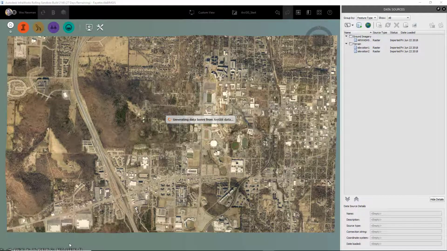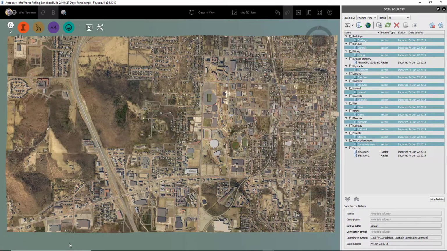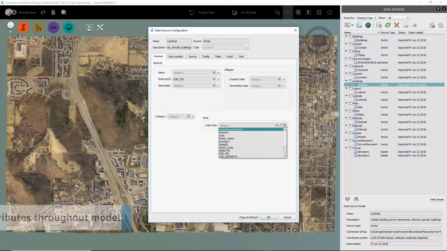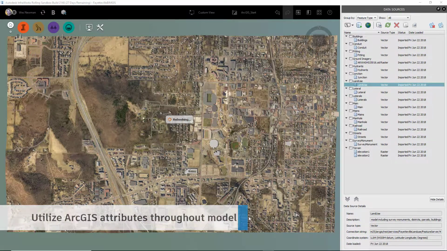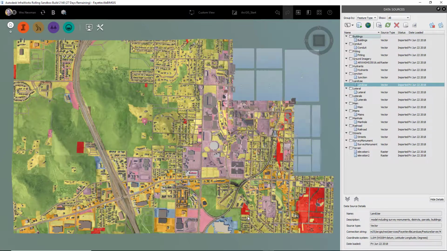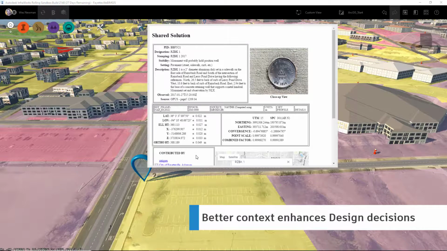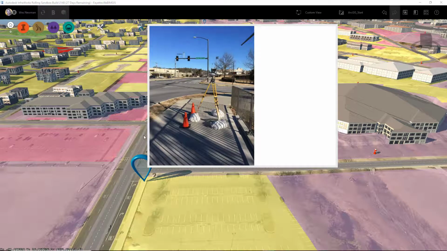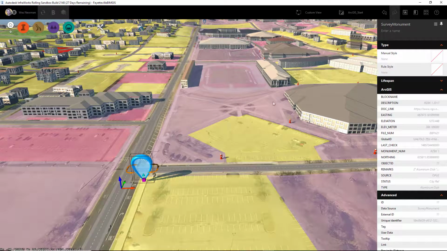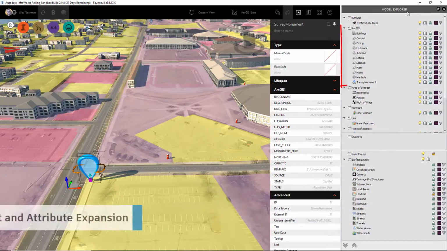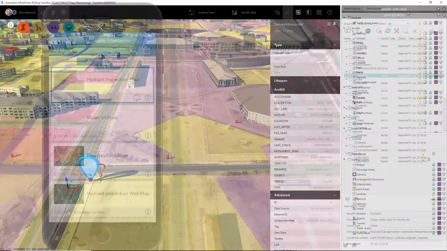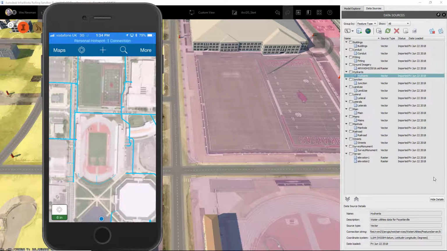Project. Once the data has been imported into Infraworks, layers can be reconfigured and restylized based on the ArcGIS attributes. This allows you to drive custom stylization based on that rich attribution. Utilizing some of those ArcGIS attributes, we can also drive custom tooltips. Both Infraworks attributes and layers are automatically expanded when connecting to ArcGIS.